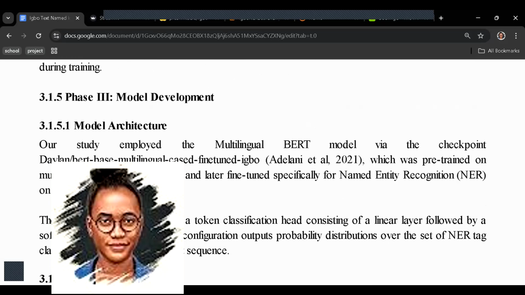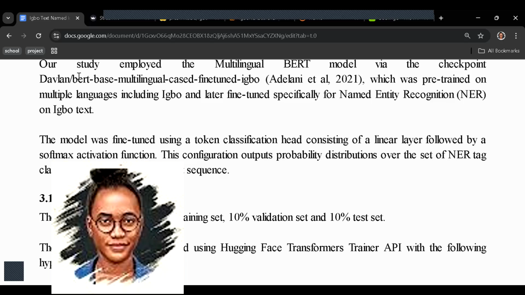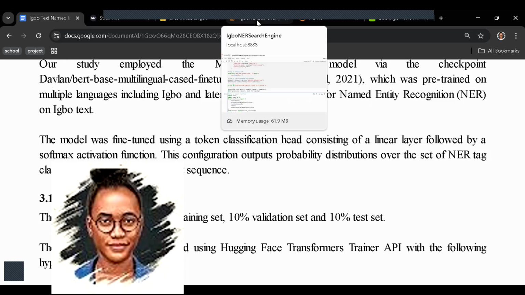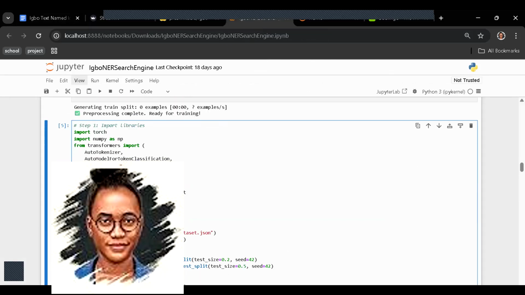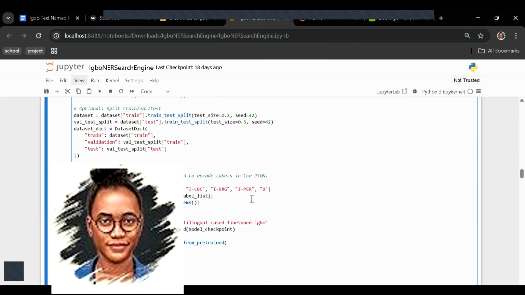Then we went to model development. Now we use the BERT model. BERT is a transformer model. We use a BERT model from Hugging Face. We imported it as a BERT-base multilingual cased model, fine-tuned. Oh, I want to get the place in the code where we did the importation. Okay, see it here. This is where we loaded the model that we want to fine-tune and improve.